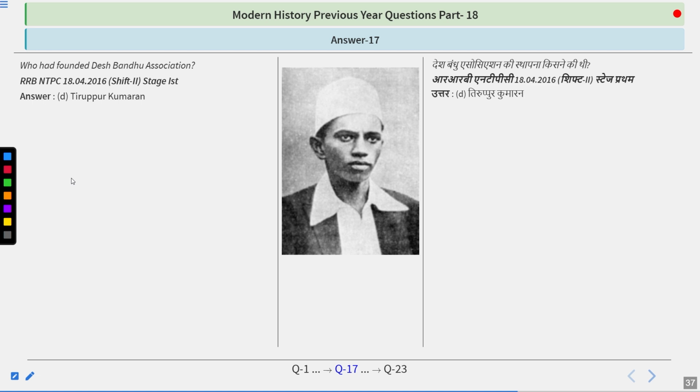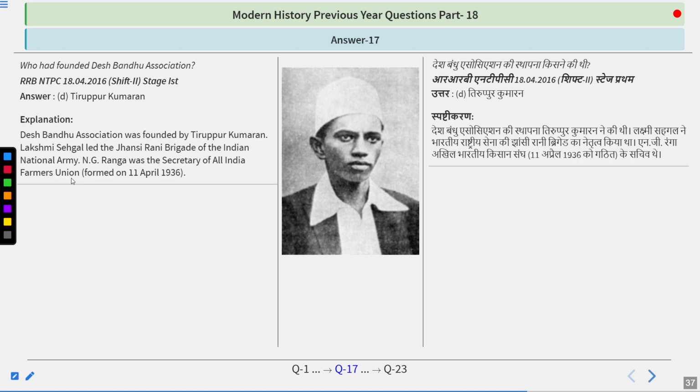And the answer is Tirupur Kumaran. So Desh Bandhu Association was founded by Tirupur Kumaran. Lakshmi Sehgal led the Jhansi Rani Brigade of the Indian National Army. N.G. Ranga was the secretary of the All India Farmers Union, formed on 11th April 1936. So do remember, Desh Bandhu Association was founded by Tirupur Kumaran.